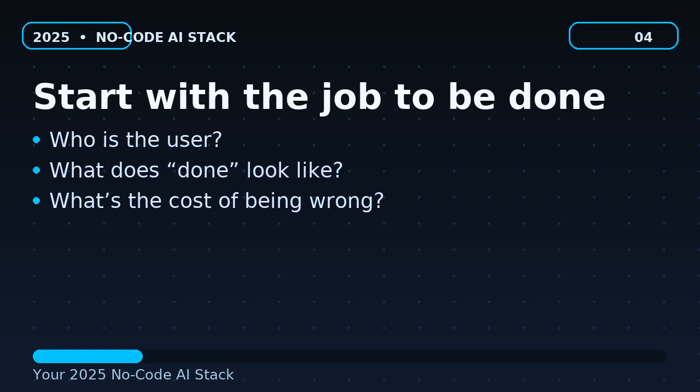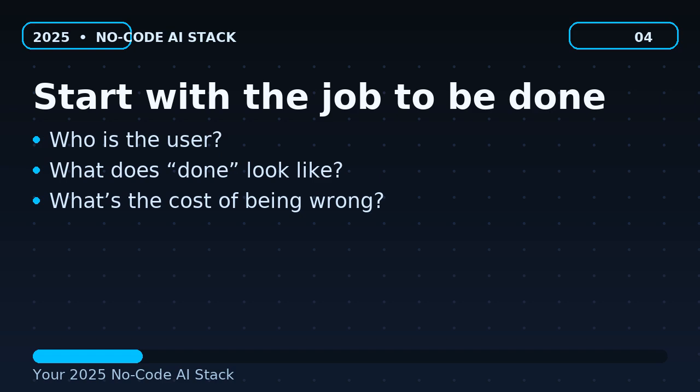On-screen bullets: Who is the user? What does done look like? What's the cost of being wrong? Voiceover: Before tools, write 3 user stories. For example, what task, for whom, with what success metric, and what happens if the AI is wrong.